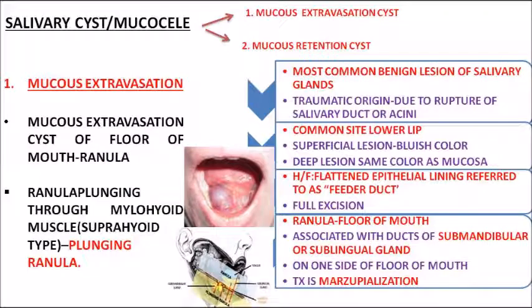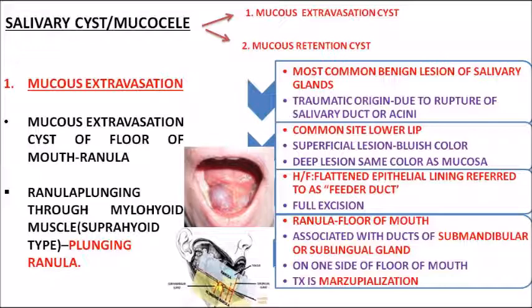Coming to the first one, an important MCQ is salivary cyst or mucocele. Okay, salivary cyst or mucocele. Mucocele as such is divided into two types: mucus retention type and mucus extravasation type. What is the major difference between these two? When there is no breakage in the salivary gland duct, but there is some blockage in that particular ductal pathway, there could be retention of saliva in that area. Because of that you have the development of the mucocele, and it is called a mucus retention cyst.